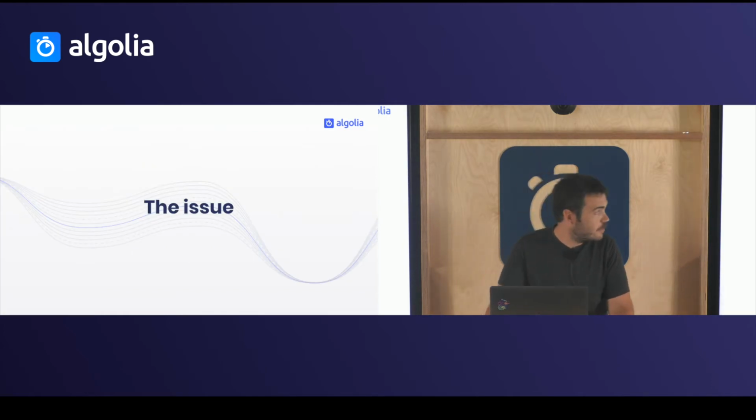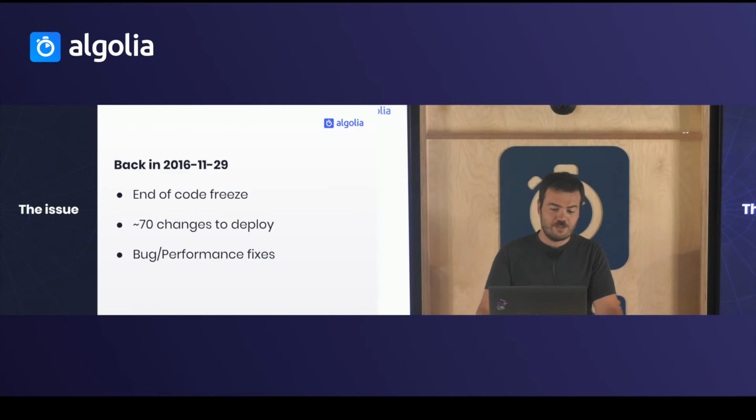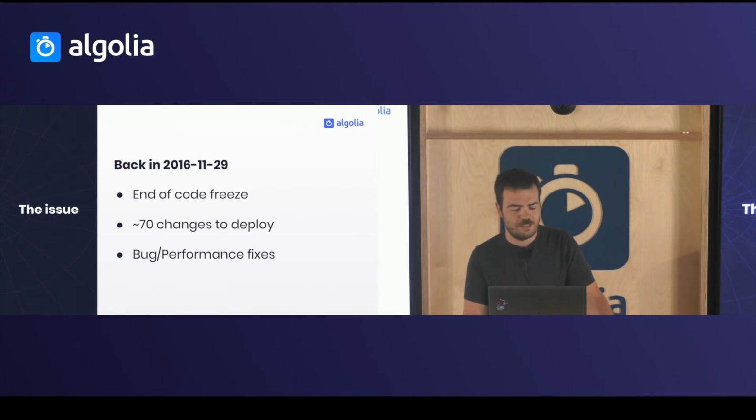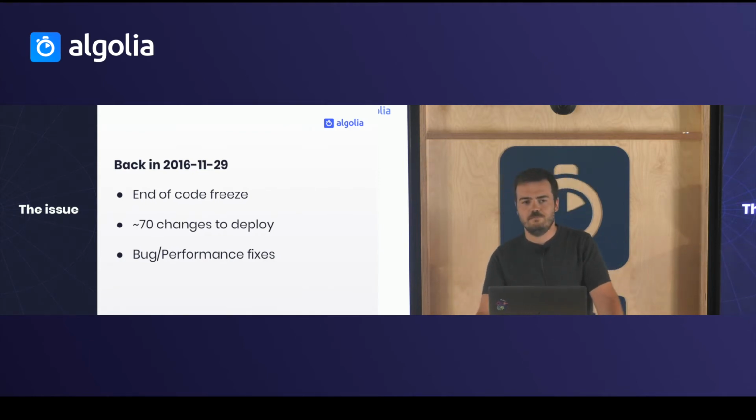So now let's speak about the interesting part, the issue. It's back in 2016, the end of November, Black Friday and Cyber Monday are gone. We had a code freeze because our customers don't want us to deploy new things. But we have 70 changes to deploy now. But I'm quite lucky because we have only bug and performance fixes. So on paper, it seems like it will be fine.